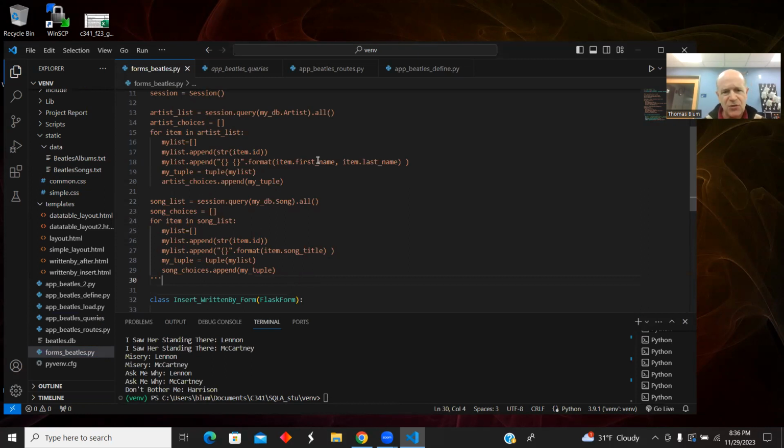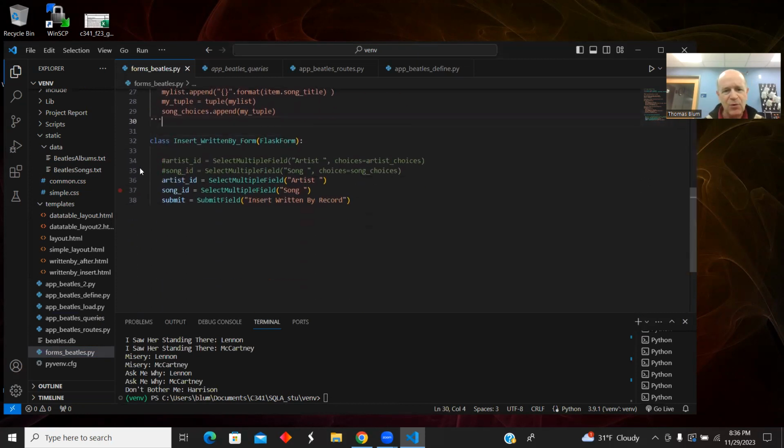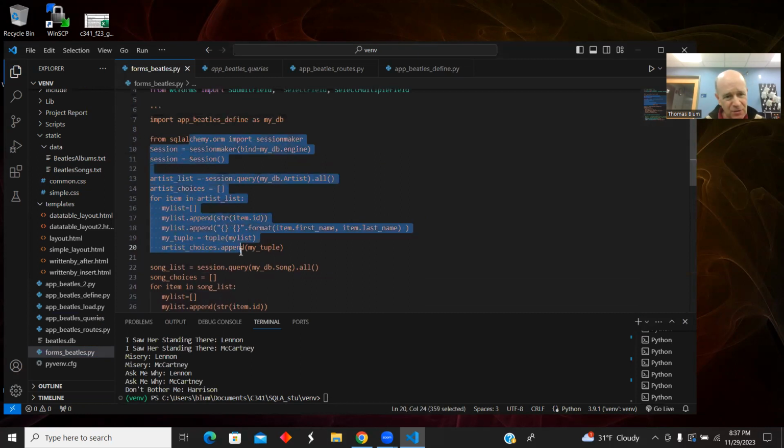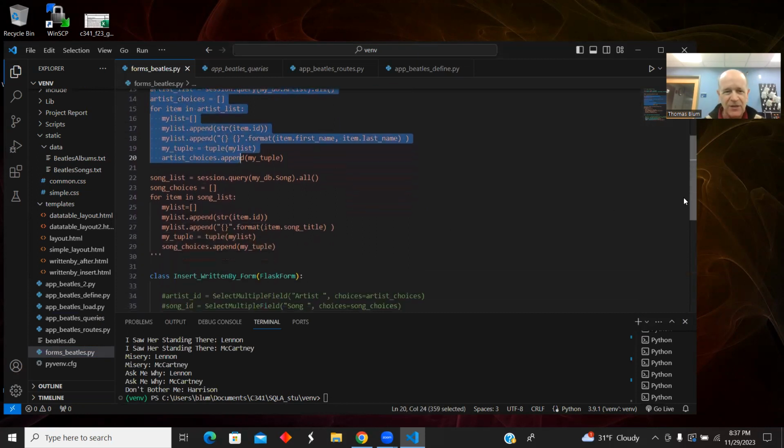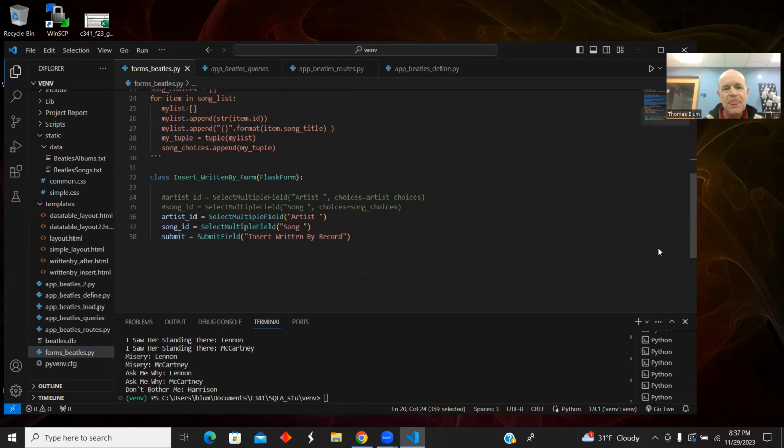And so it makes sense to query the database and put in the choices. And that's what I originally had here, querying the database and preparing the choices. It likes a list of tuples. So that's what this code is about, making a list of tuples of artists and a list of tuples of songs. And then I was creating a select multiple field.